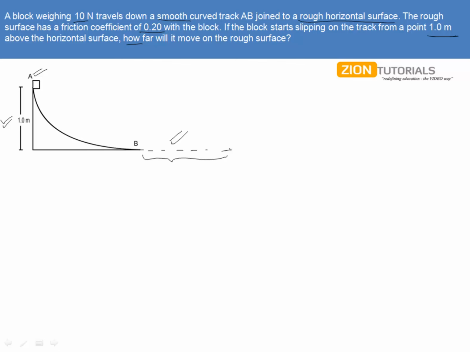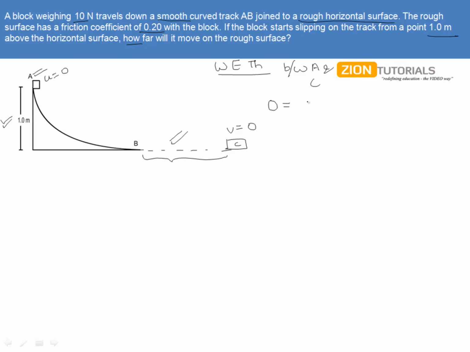If we employ this, let us suppose the final point is C. Now if the block comes to rest over here, that is, velocity is 0. Initially it was 0. So the total change in the kinetic energy is 0. Now if the work done on the block over the whole of this path becomes 0, then we can employ the work energy theorem as well. So by the work energy theorem, between points A and C, we have the change in the kinetic energy as 0.